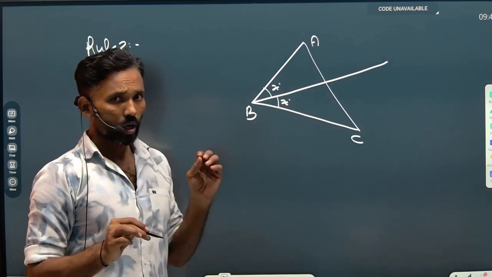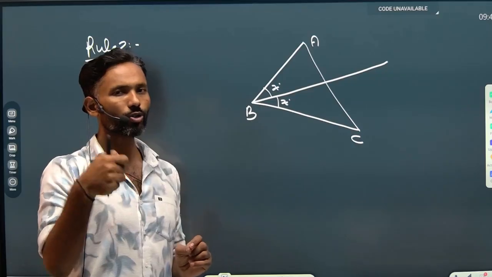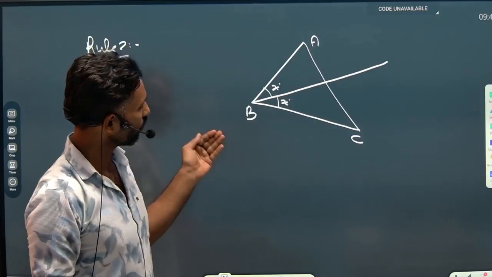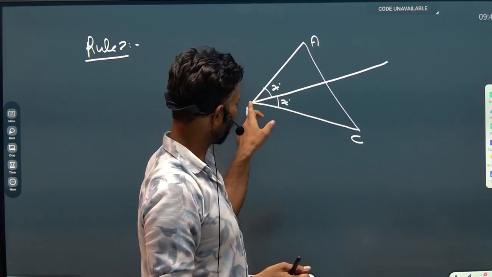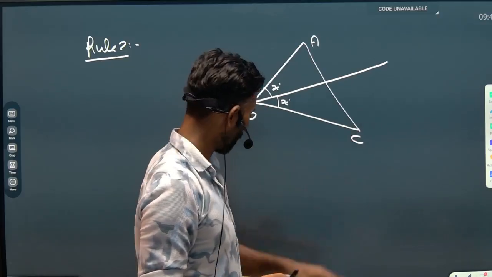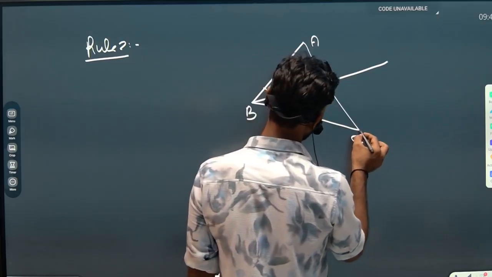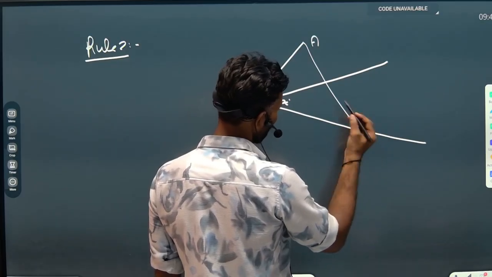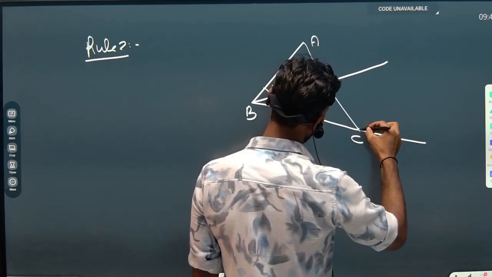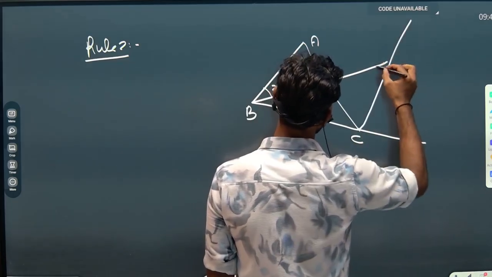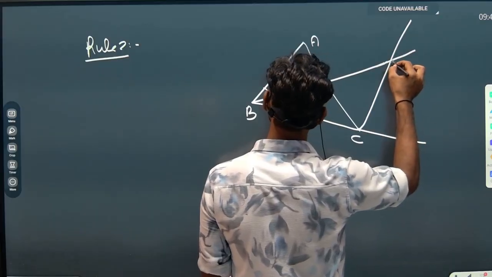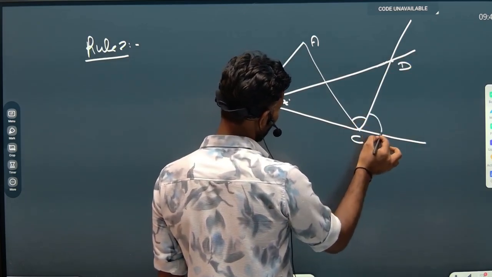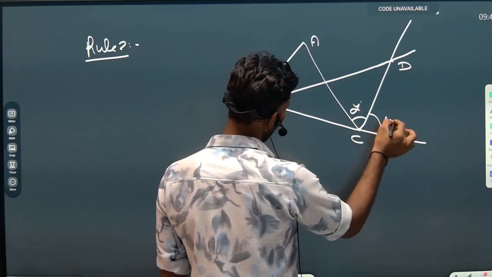Now he is going to tell you to draw the bisector of an exterior angle on the same base. On the same base means on the same side. I have taken the bisector of angle B, so on side BC, now I will draw the bisector of angle C, but of the exterior angle. So this is the exterior angle at vertex C. Now I draw the bisector of the exterior angle of C, and the interior and exterior bisectors meet at point D over here. If it is a bisector, then this will be y degrees, and this will also be y degrees.